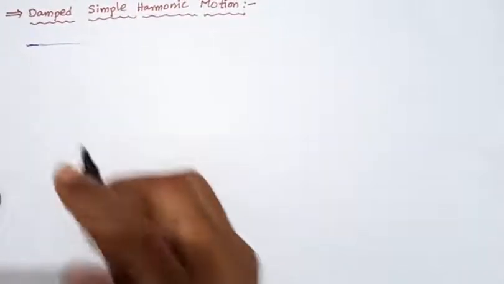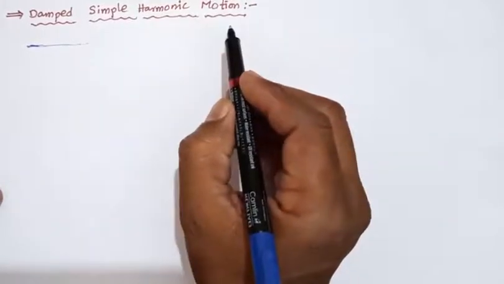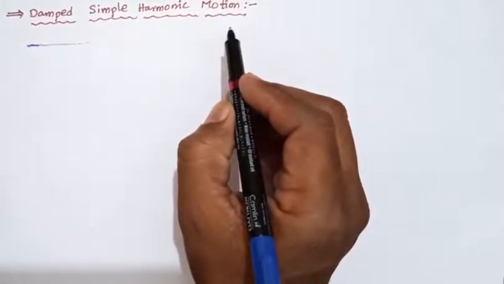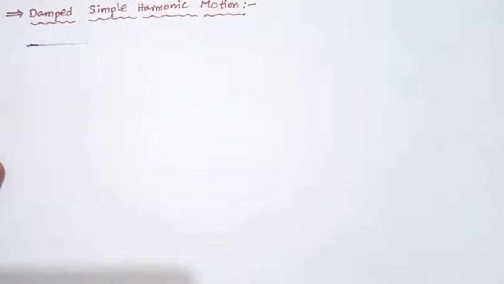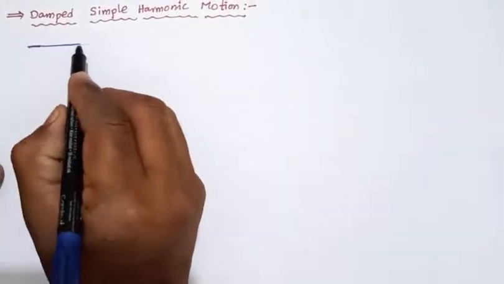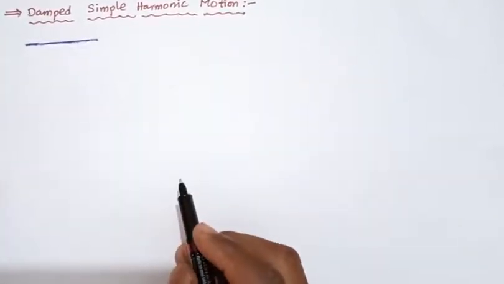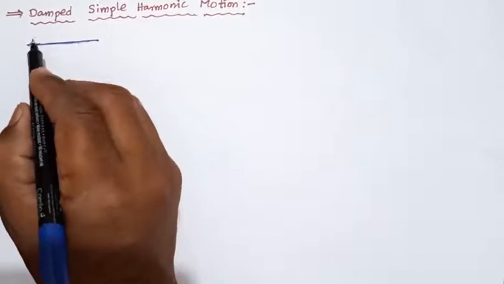Hi everyone. Today we will discuss damped simple harmonic motion. In damped simple harmonic motion, we consider a simple pendulum. We already studied that the simple pendulum executes simple harmonic motion. Here it is a rigid support.